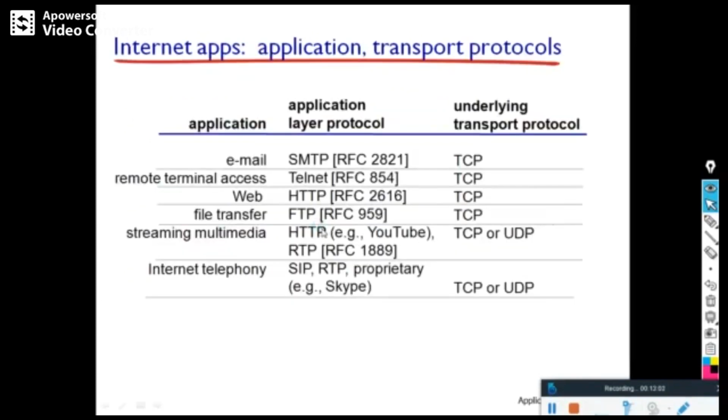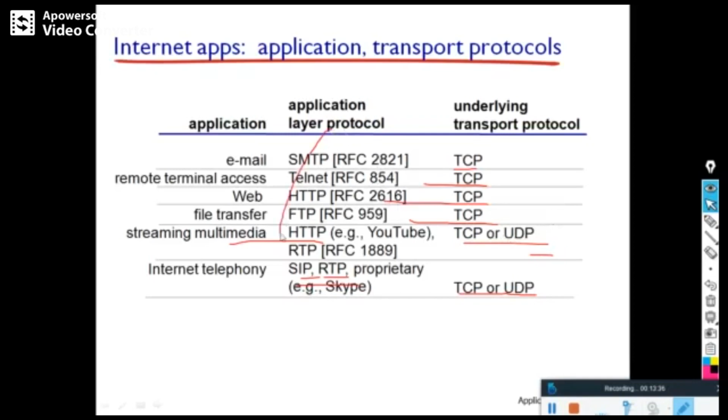So now our protocols like SMTP, which makes use of TCP. Telnet makes use of TCP. HTTP makes use of TCP. FTP, TCP. Then some HTTP streaming multimedia makes use of TCP or UDP. Internet telephone like Skype, SIP, RTP and all makes use of either TCP or UDP.